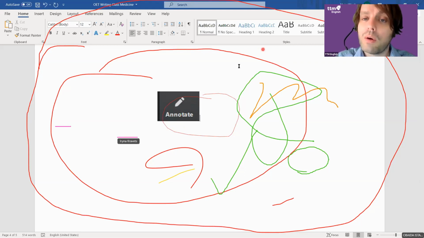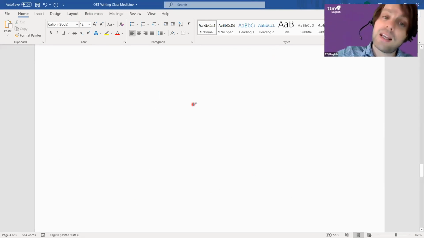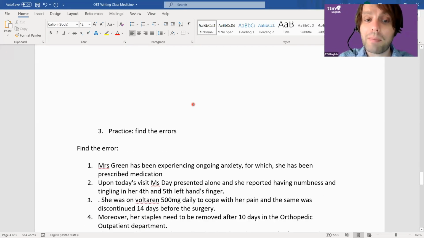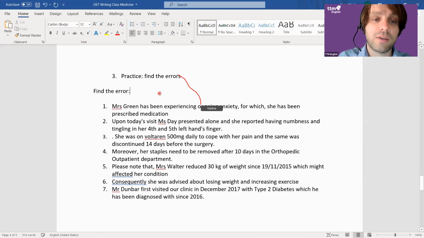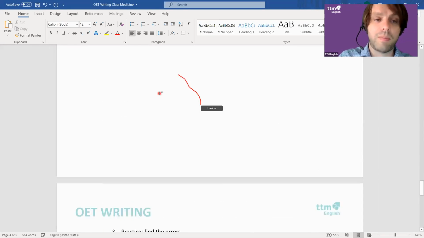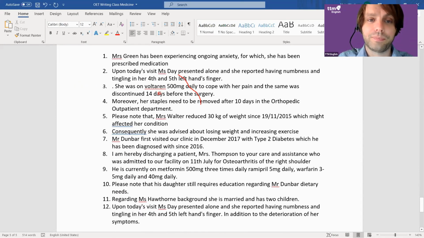All right, so what I'll do now is show you these sentences, and then we'll spend maybe 2 or 3 minutes. You can annotate them, you can draw on them, find them. If you want to put it into the chat box, I don't mind that as well. Okay, here are the errors. One second, I'll just put this on a separate page. Can you all see those 12 there? Yeah, it's quite a lot.